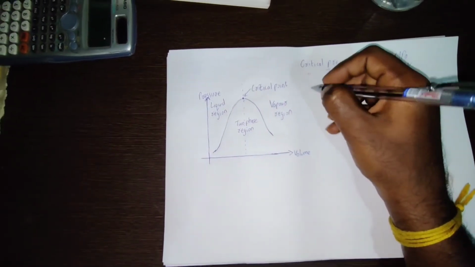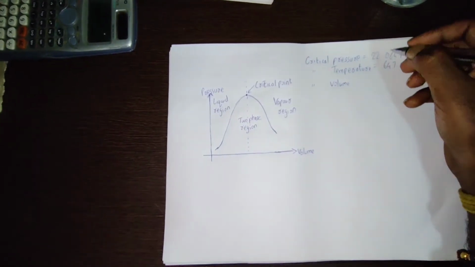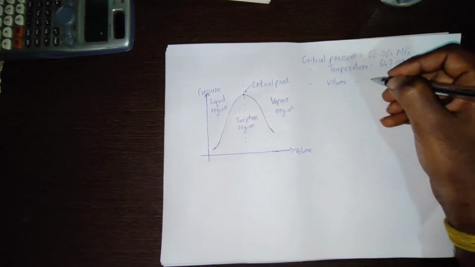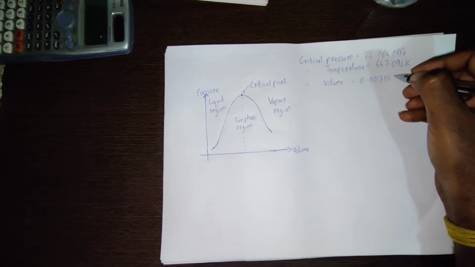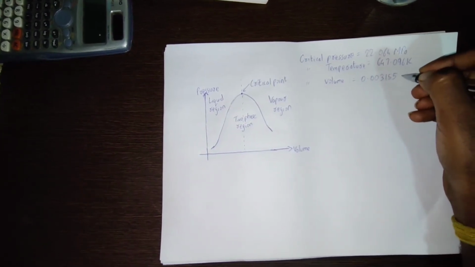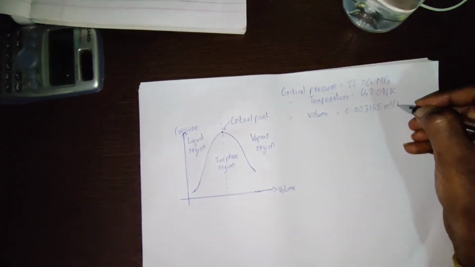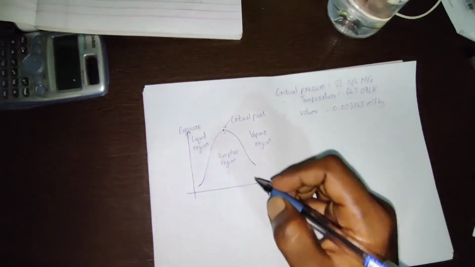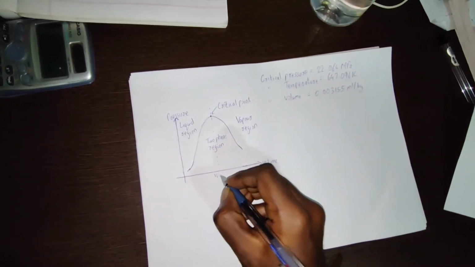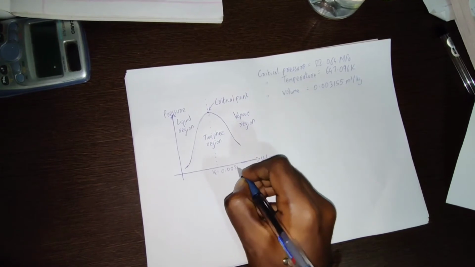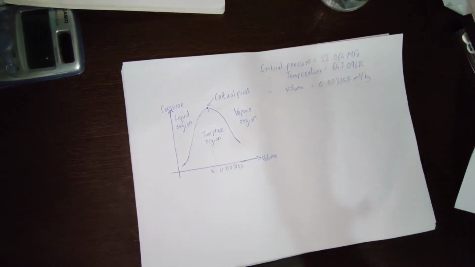And they have already given that critical volume. From these two values, critical pressure and temperature only, they will find out this critical specific volume's value, which is 0.003155 meter cube per kg. So we know our critical specific volume's value. It is 0.003155. We can see it in the graph.